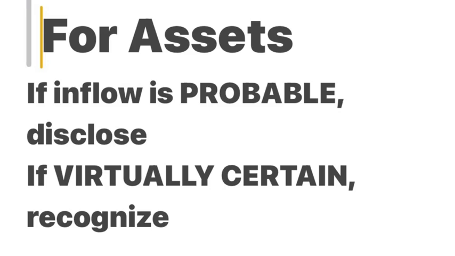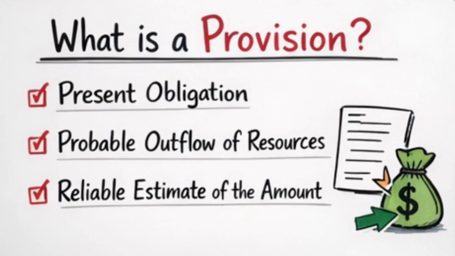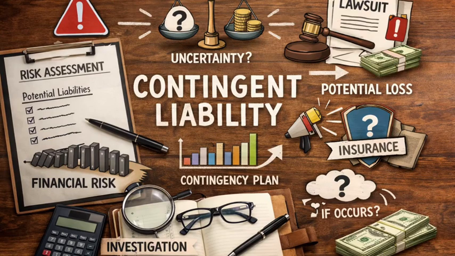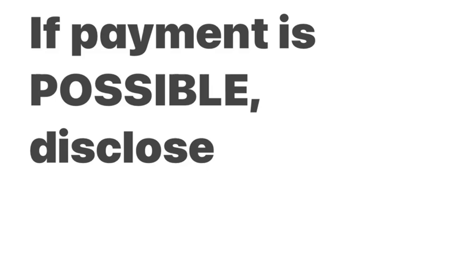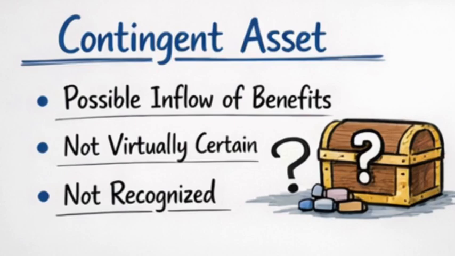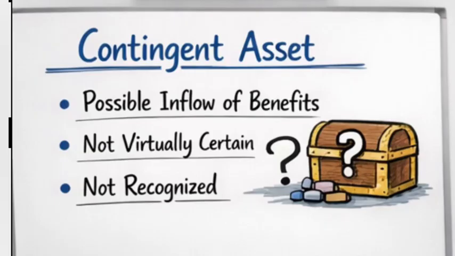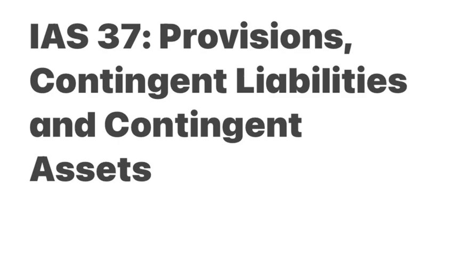So let's quickly do a recap. A provision is recognized when there is a present obligation, probable payment, and a reliable estimate. So always remember PPE. Now, a contingent liability is a possible obligation that is only disclosed in the notes, not put in the body of the financial statements. A contingent asset is a possible gain that is usually not recognized because we want to be prudent. We don't want to recognize an asset that you may not get. IAS 37 exists to make sure companies do not hide liabilities or exaggerate their profits.